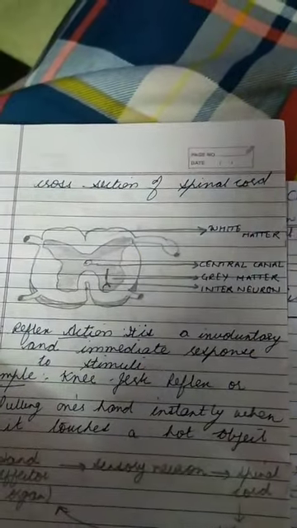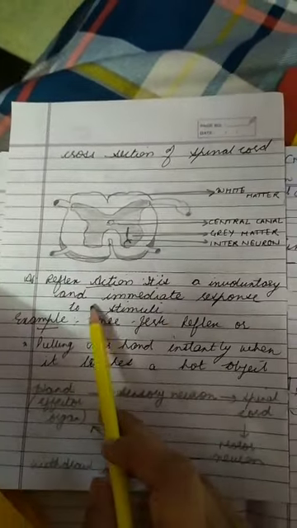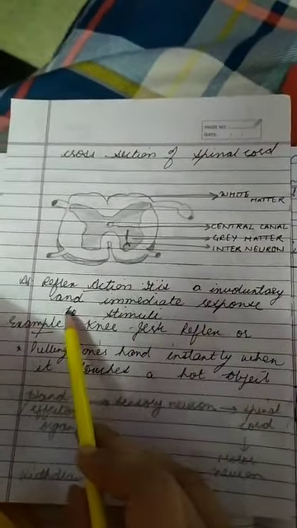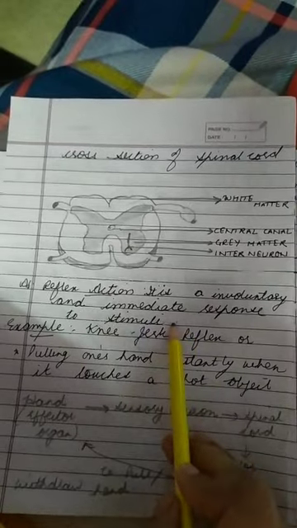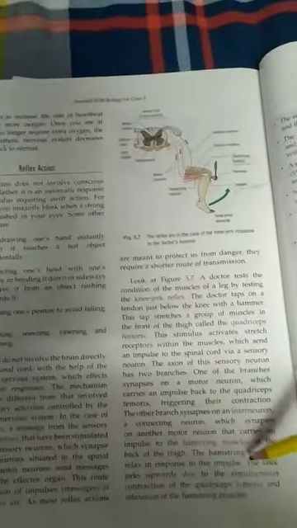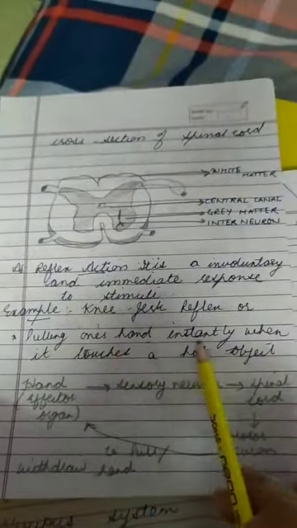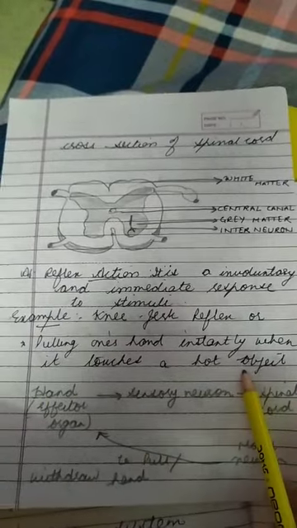Next, the last question is, what is reflex action? Explain with one example. So reflex action is an involuntary and immediate response to a stimulus. Example, you can write the knee jerk reflex action also. Here it is written in the book. If it is difficult to learn, you can write one short example also which I have already written here, that is pulling one's hand away instantly when it touches a hot object.